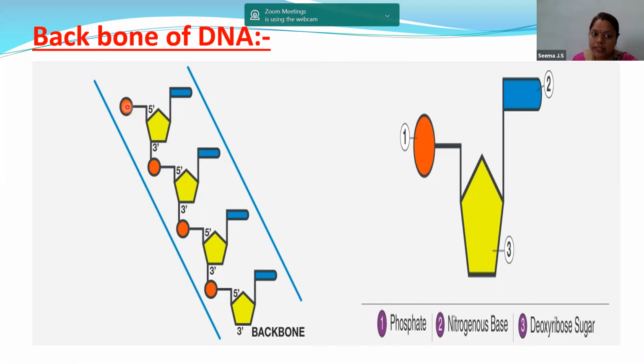Similarly, the pentose sugar is attached to the phosphate. You can also observe 5' and 3'. We will discuss this in detail now. So phosphate and sugar form the backbone, whereas the nitrogen base pairing is done by the nitrogenous bases.